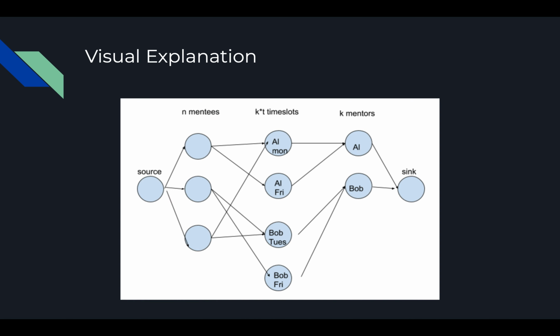For a visual explanation of how Ford-Fulkerson works, we have our graph here, which has our source, our mentees, our complete time slots that mentors have, our mentors, and the sink. As we look at the source, flow will go through each of the nodes on this graph, and if this mentee can meet with this mentor at this time, we will then flow to the mentor and down to the sink. At the end, the maximum flow allowed into the sink can show the number of mentee and mentor pairings that we can possibly have, and helping us maximize the number of people who are able to pair with a mentor.